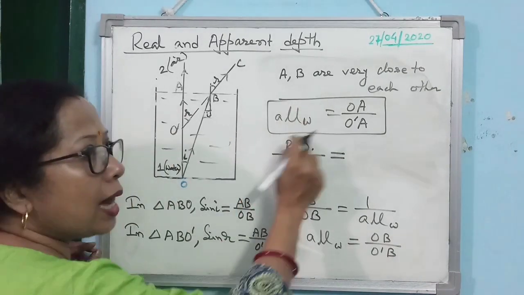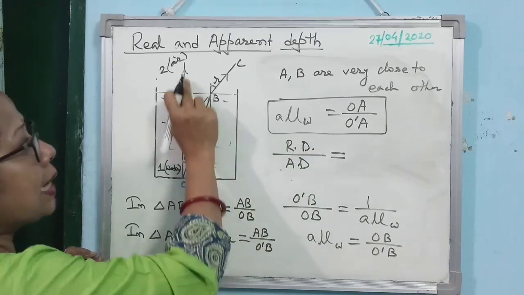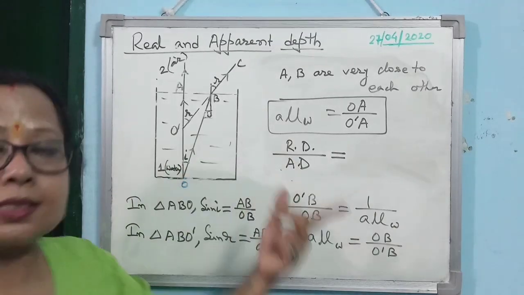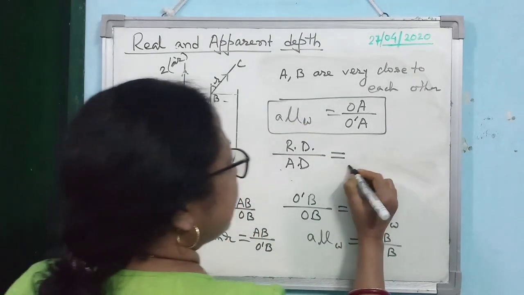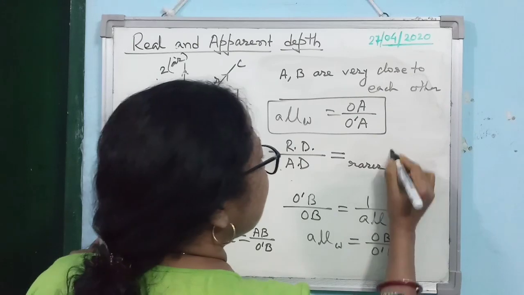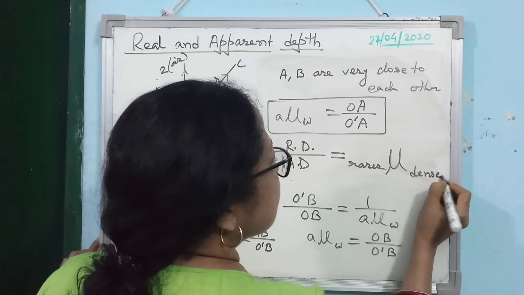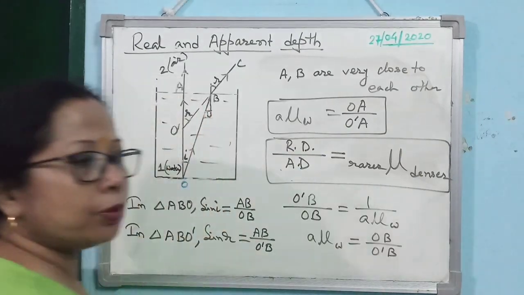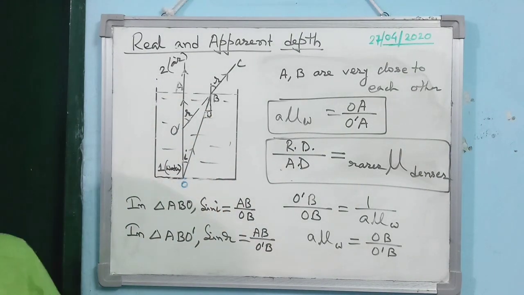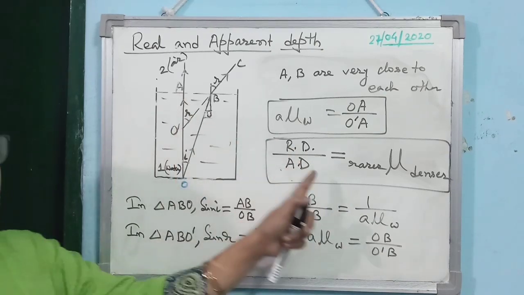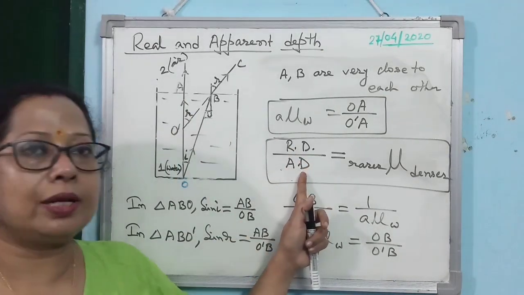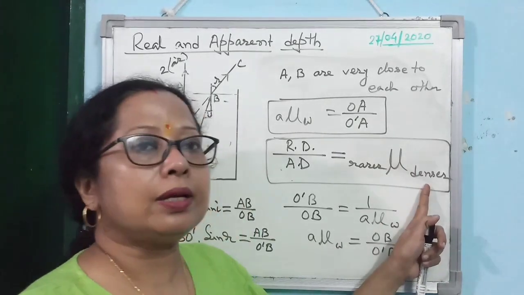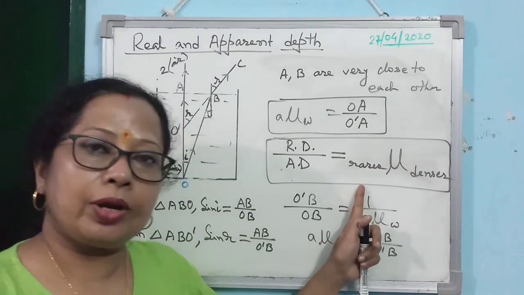Now how can you generalize it? A mu W. A is air, means rarer medium. And W is what? Water, denser medium. So one can write it as rarer mu denser. Is that clear? So this is a very important relation. You are supposed to learn and remember this relation. We are getting from this relation that real depth by apparent depth is equal to the refractive index of the denser medium with respect to the rarer medium.